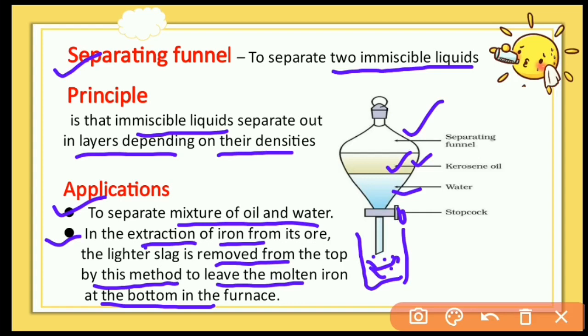In the purification of iron ore, some impurities are present in slag form, and its density is lower, so it floats in the upper layer and we can easily skim it off from the top. At the bottom, the higher density molten iron is present, and we can remove it by the lower tap. So according to density we can separate both the impurities and the pure molten iron.